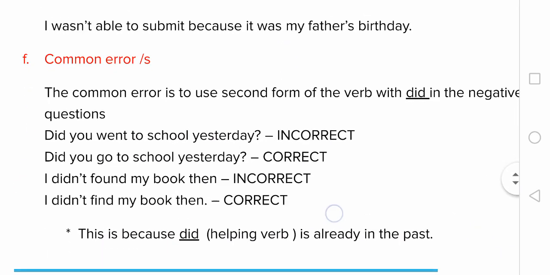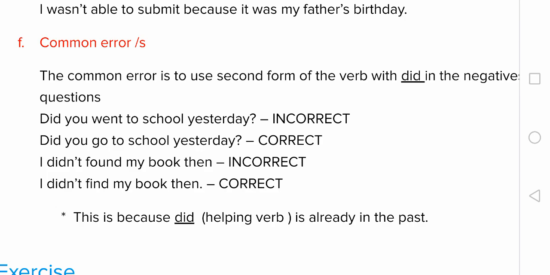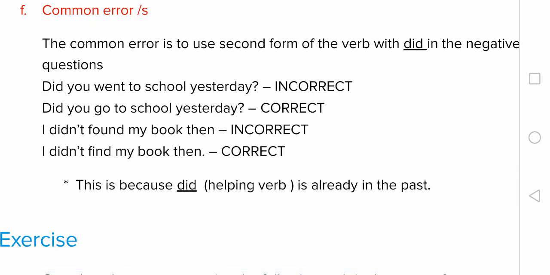Now common errors. The common error in simple past tense is to use the second form of the verb with did. It is frequently heard: did you went to school yesterday? It is incorrect. So what is the correct sentence? Did you go to school yesterday? I didn't found my book then. It is incorrect. I didn't find my book is correct. This is because did clearly indicates past tense, so the helping verb is in past tense. Then you use the main verb in its root form. Like, did you go to school yesterday is correct.